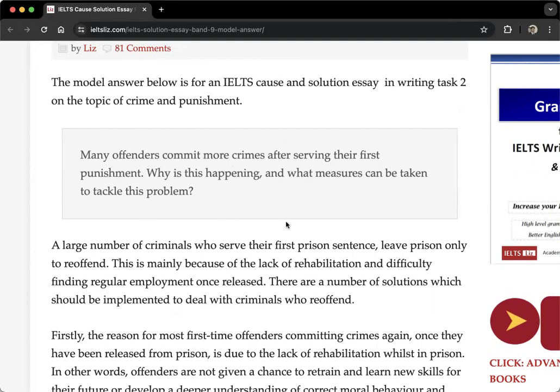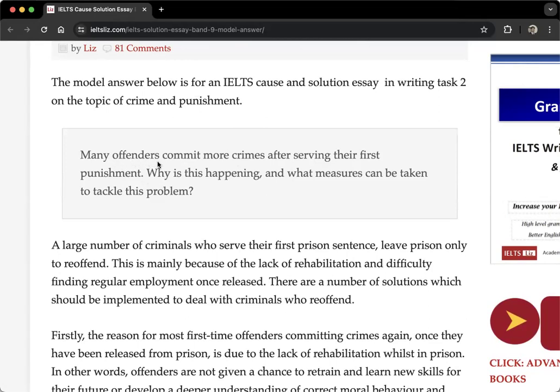Punishment and commit, I can't remember the meaning. So commit is like to do, but it's used with crimes. You can say do a crime, but you should say commit a crime. Okay, serve punishment. Like they go to prison and then they go back. It's like serving, right? They are spending their time in prison.